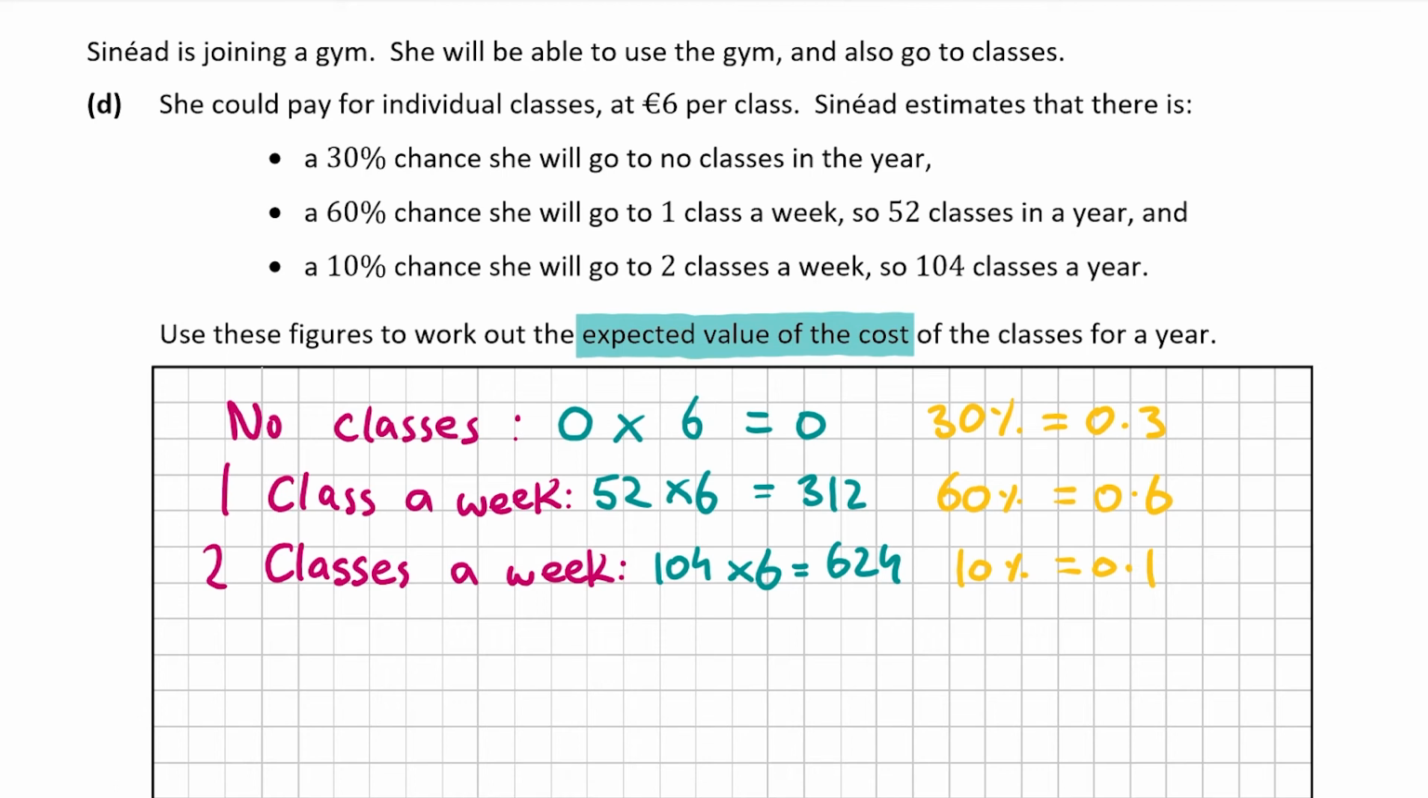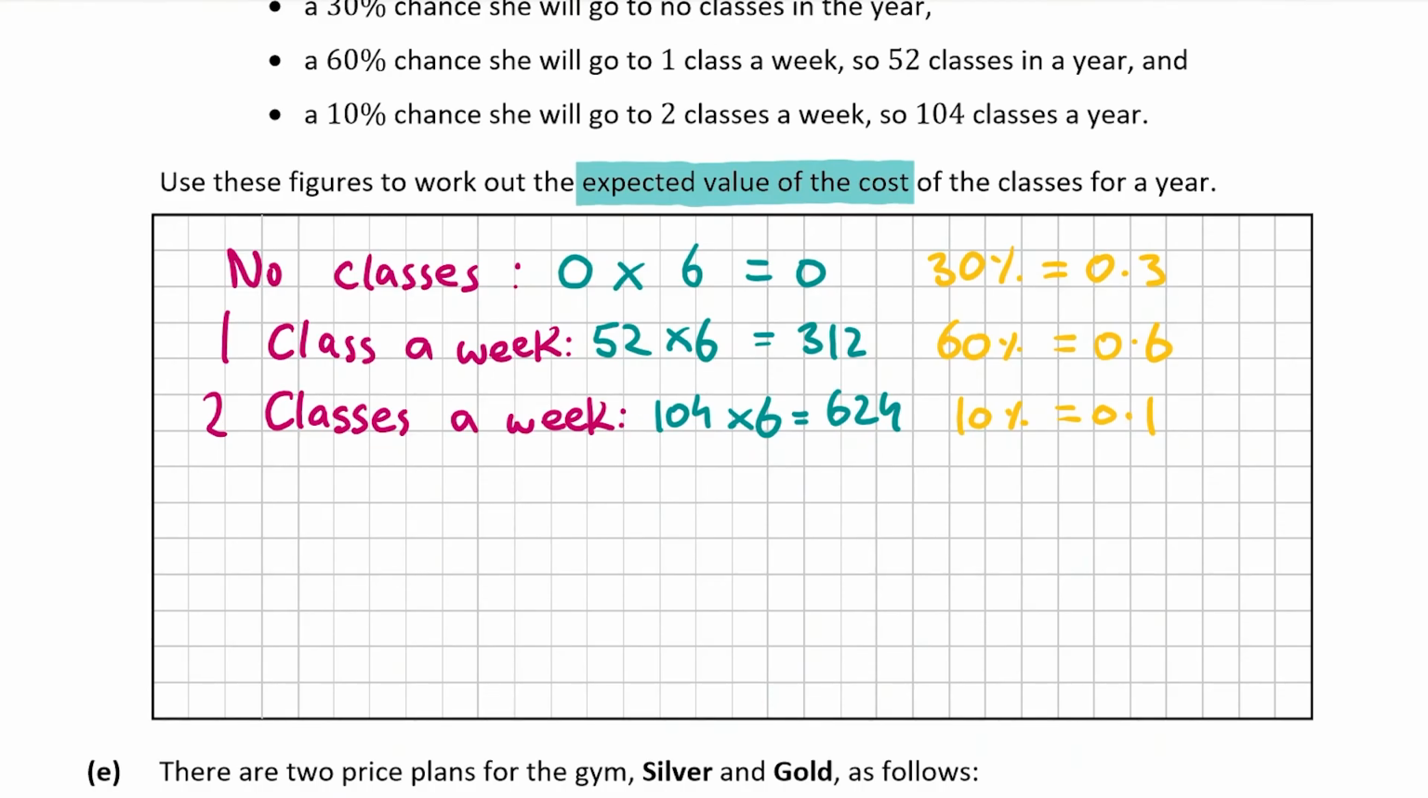So now to work out the expected value or the expected cost of something, you multiply the probability of that particular thing happening by the value or the cost of that thing. So we'll start with no classes. So the probability of her going to no classes is 0.3 or 30%. That's going to cost her €0. So it's going to be 0.3 by 0. And now we're going to do 1 class a week. So the probability of that is 60% or 0.6.